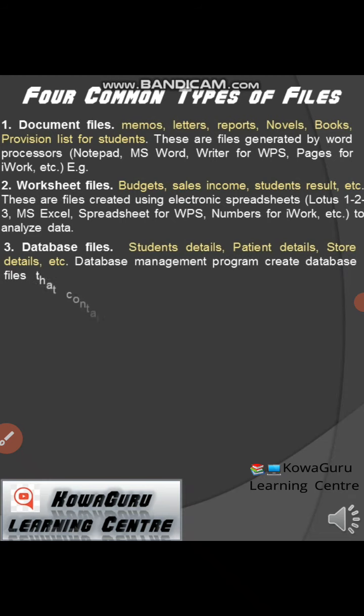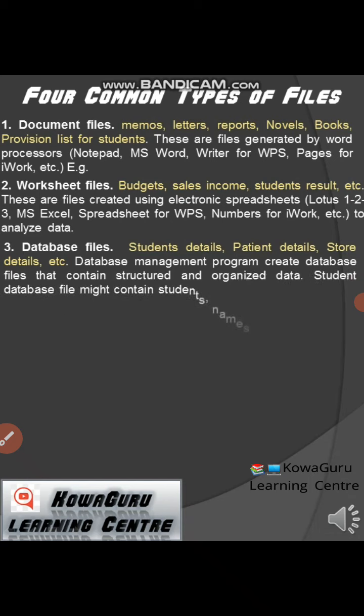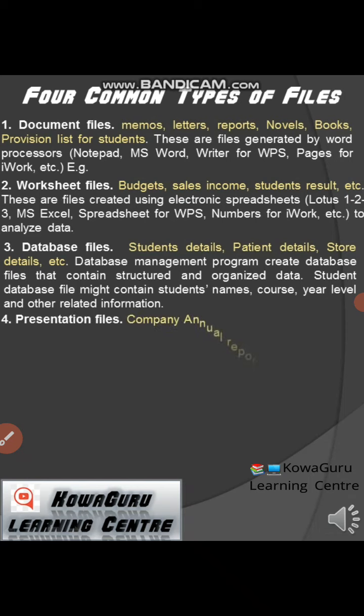The next one is database file, which we usually use to create student details, patient details, store details. A database management program creates a database file that contains structured and organized data. A student database file might contain student name, course, year level, and other related information. These are the kind of files that we usually use in hospitals, schools, and so many working areas that need to create registration activities.